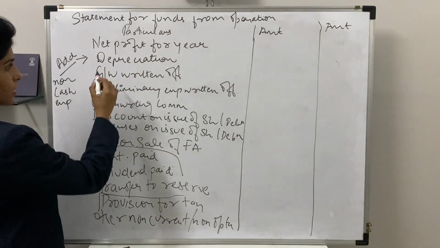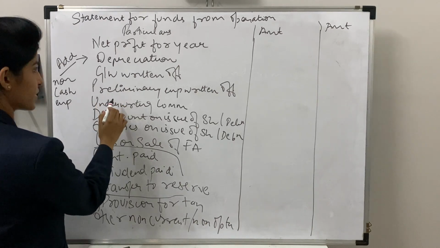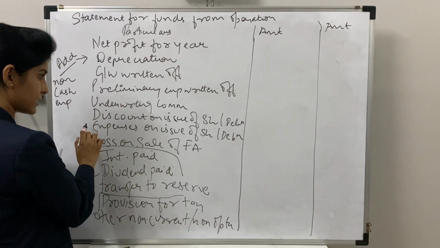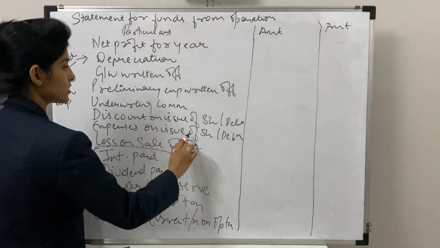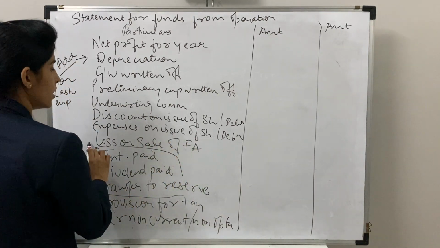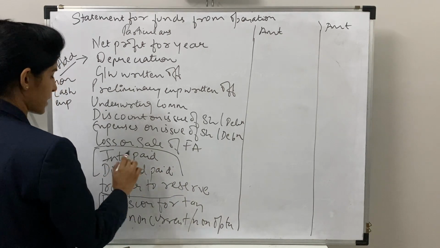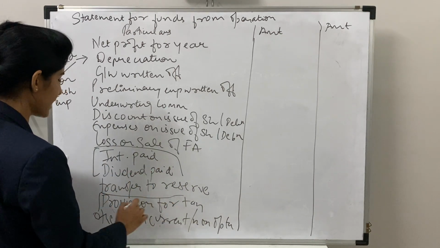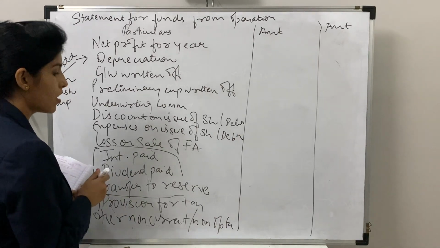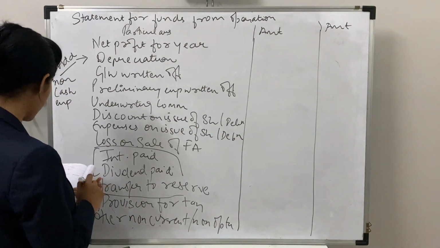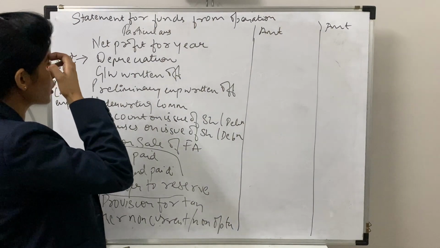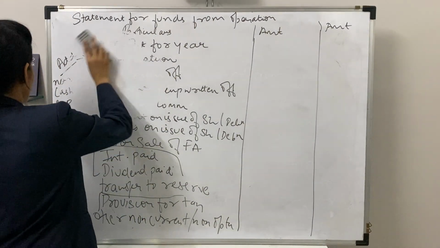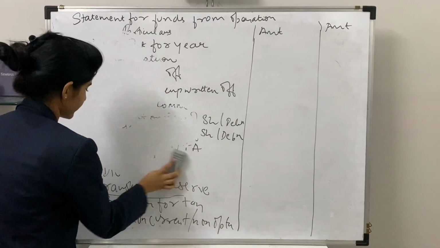for the year. Depreciation, goodwill written off, preliminary expenses written off, underwriting commission, discount on issue of shares / debentures, expenses on issue of share / debentures, loss on sale of fixed asset, interest paid, dividend paid, transfer to reserve, provision for tax, and other non-current expenses or non-operating expenses. Now we'll move on to subtraction side. So we'll remove all this, but the table will continue.